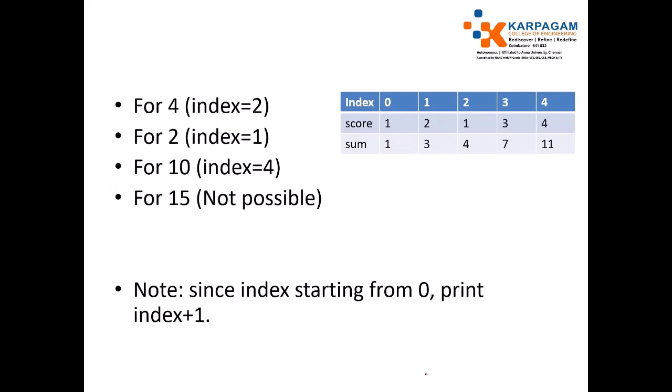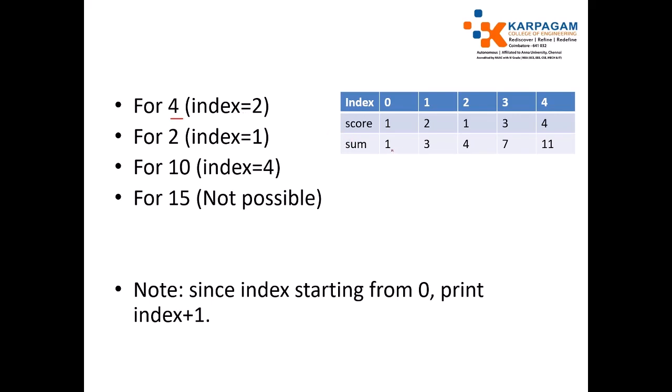I will show the code. Before that, I will tell how the number of turns is achieved by using the summary. Here, for achieving the target 4, the result is index 2.